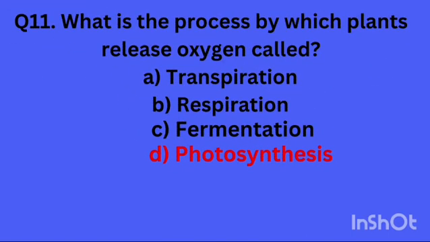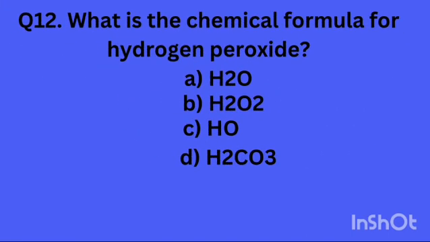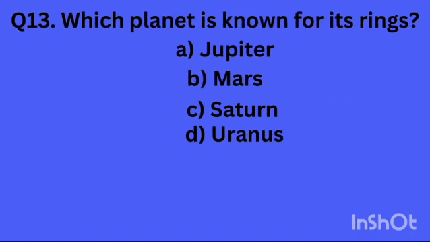The answer is photosynthesis. Question number 12, what is the chemical formula for hydrogen peroxide? H2O2 is the right answer. Question number 13, which planet is known for its rings? Saturn is the right answer.